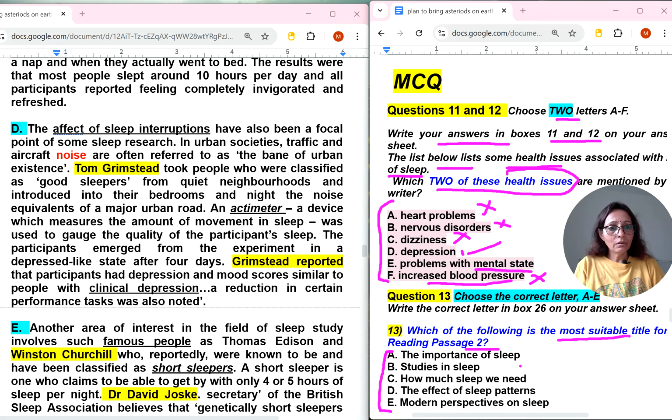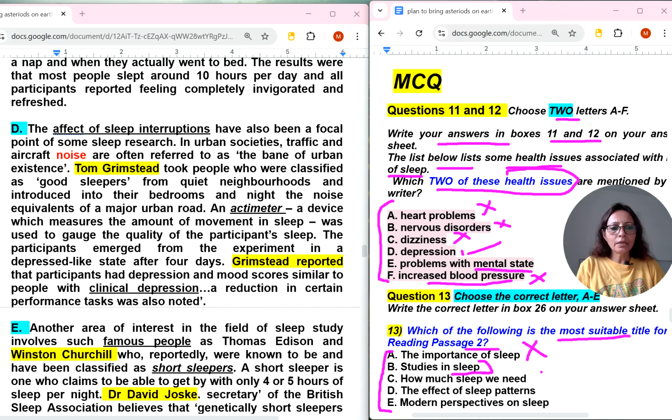So let's read all the options. The importance of sleep. So the writer is not explaining about importance of sleep. In fact, they are explaining some experiments also, and consequences of less sleep. Studies in sleep. Studies in sleep. So yes, experiments all over, because many researchers' names they have given. Studies in sleep, yes, definitely they are talking about. But let's read other things also.